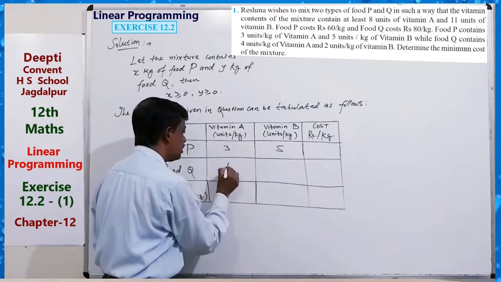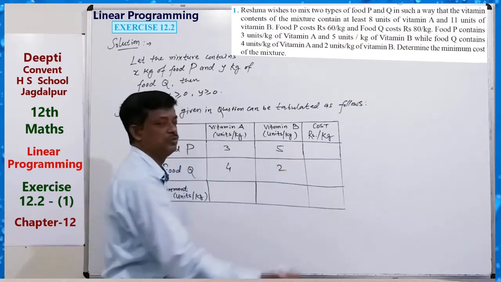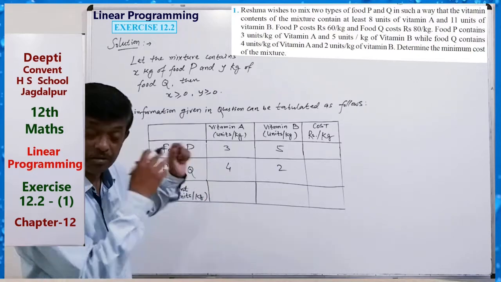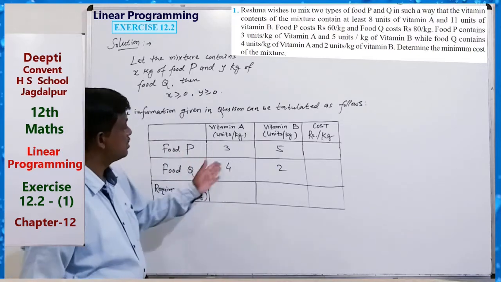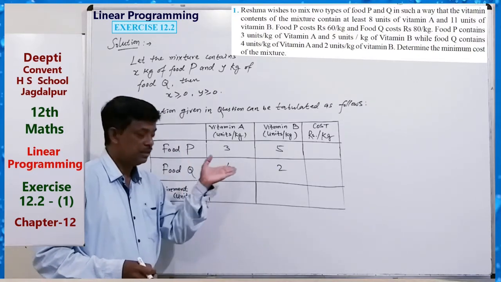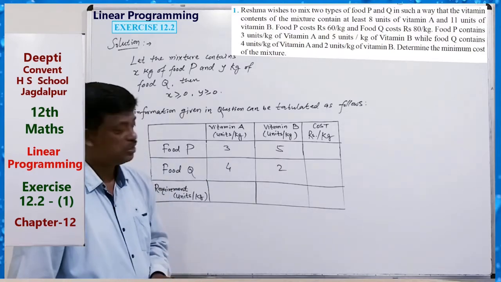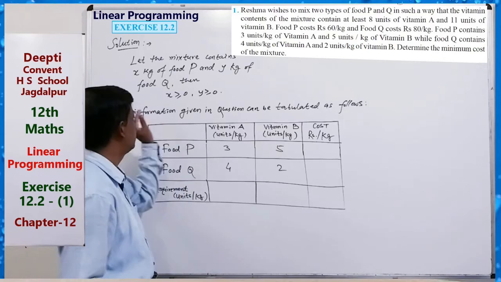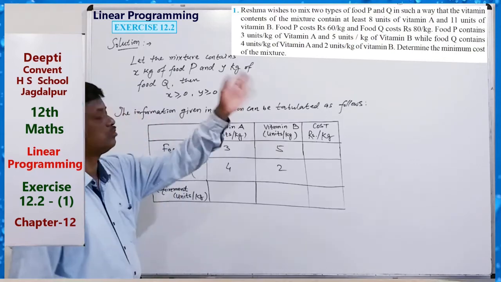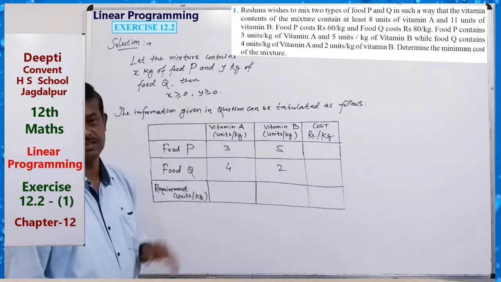So here we can write 4 and here 2. From the tabulation we can write constraints very easily. So you have to make a table, with the information given in the question tabulated like this.